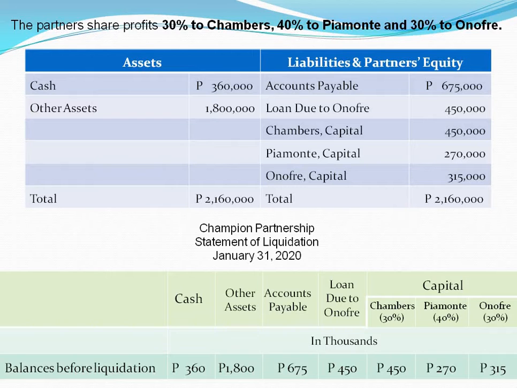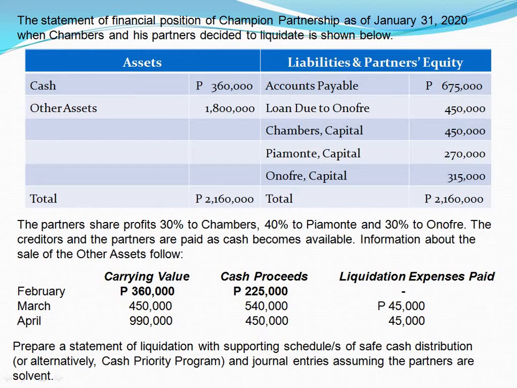What's the first step again when we are already doing the statement of liquidation? Realization or sale of non-cash assets. But please keep in mind that we need to do things chronologically. February 1st. Other assets with carrying value of 360,000 were sold for 225,000 with no liquidation expenses paid.